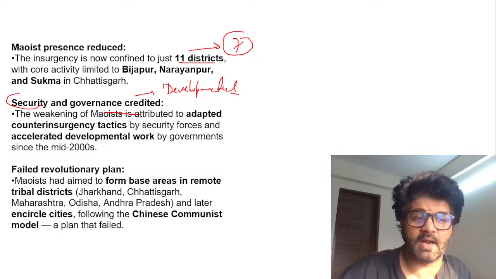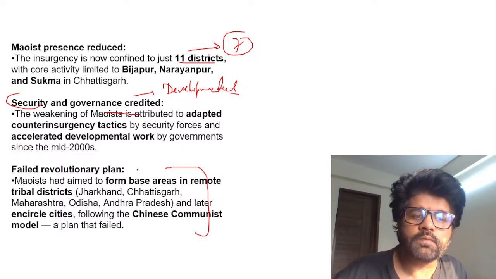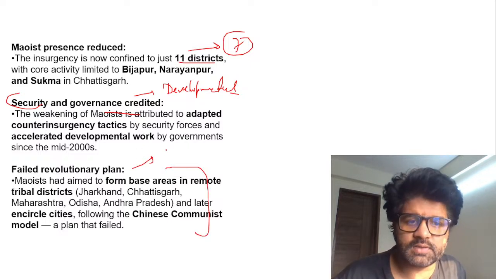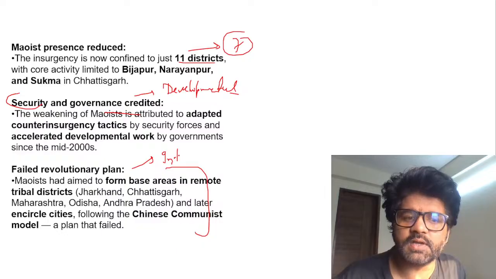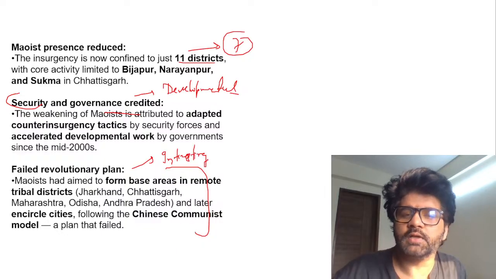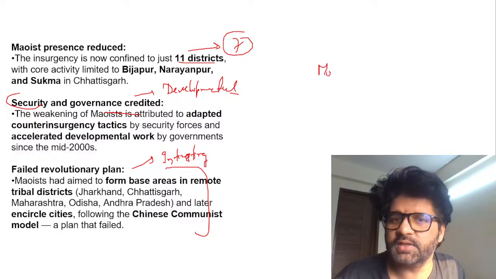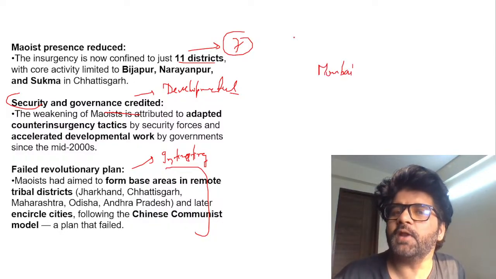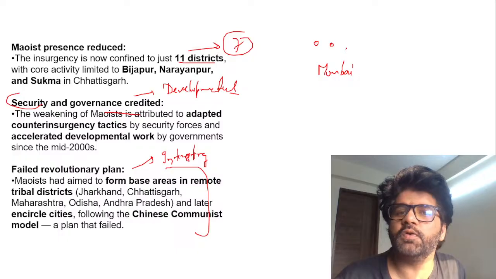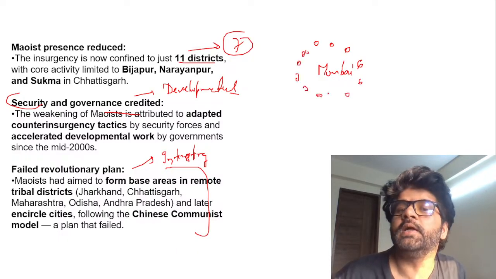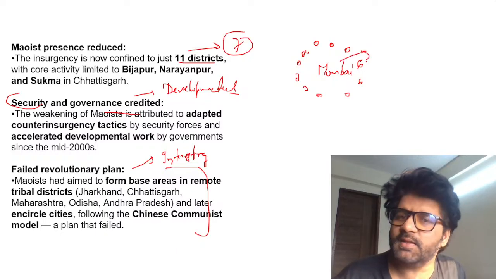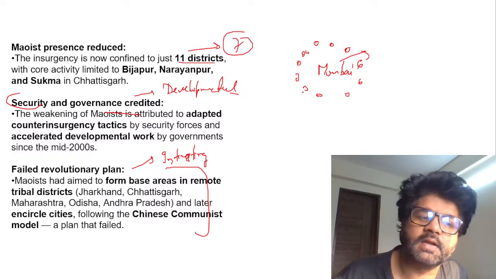Failed revolutionary plan. Now this is also very interesting. What was the plan of these Maoists or Naxalists? Let's take the example of Maharashtra. Let's say there is Mumbai here. The plan of the Naxalites or Maoists was to capture the village areas around Mumbai, thereby encircling Mumbai, and then there will be a day when Mumbai will be under their influence.